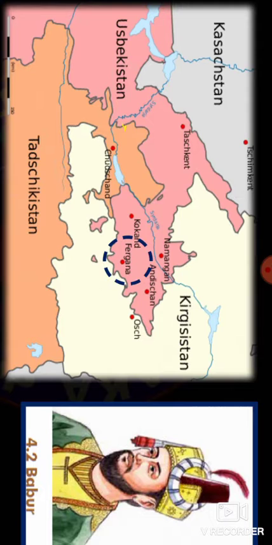His father, Umar Sheikh Mirza, was the king of a small kingdom. He is called to the Paraganas in Afghanistan. So due to the death of his father, Babar had to assume the throne at the very tender age of 11.